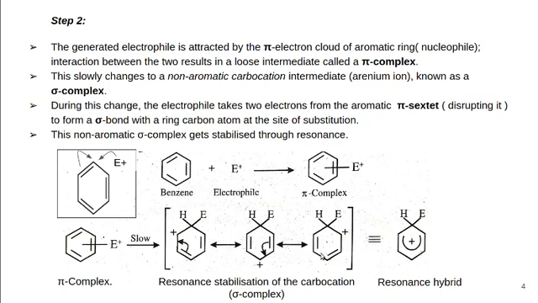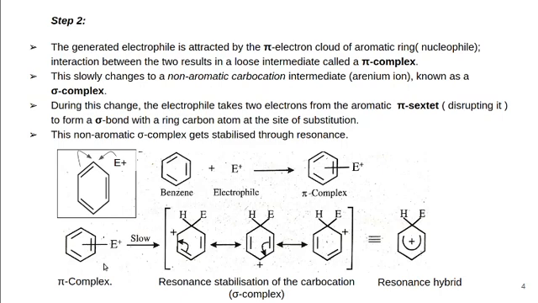Here the aromaticity gets disrupted. During this change, the electrophile takes 2 electrons from the aromatic pi sextet, disrupting it, to form a sigma bond with a ring carbon atom at the site of substitution.